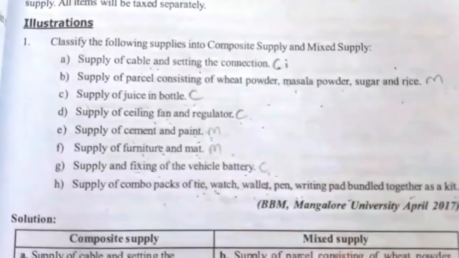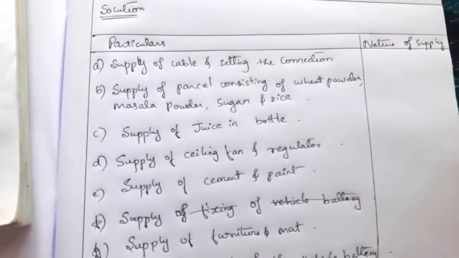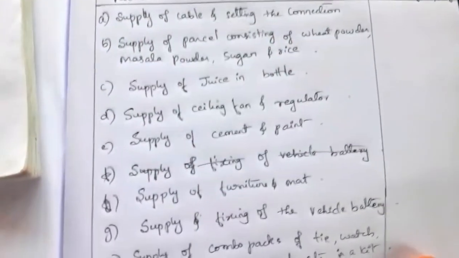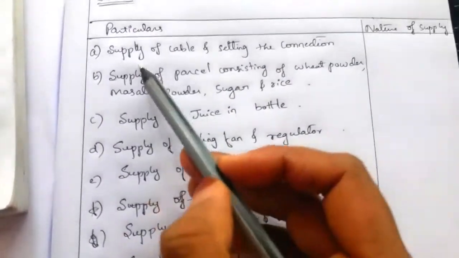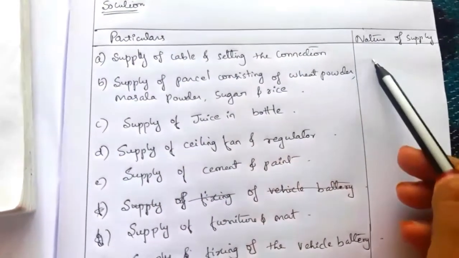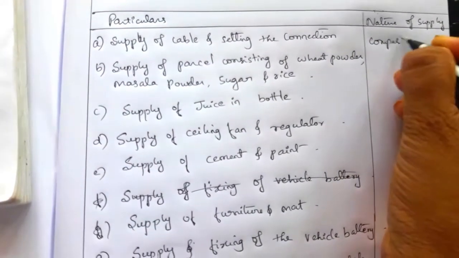Now write the heading solution. Make two columns: one for particulars, and in the other column write the nature of supply. In the particulars column, write the same question as it is, and in the nature of supply column we have to write composite supply or mixed supply. The first one, supply of cable and setting the connection, is a composite supply. So here you have to write composite supply.